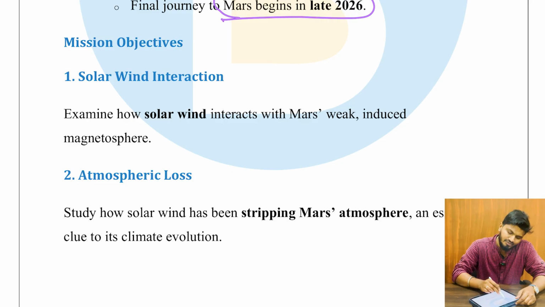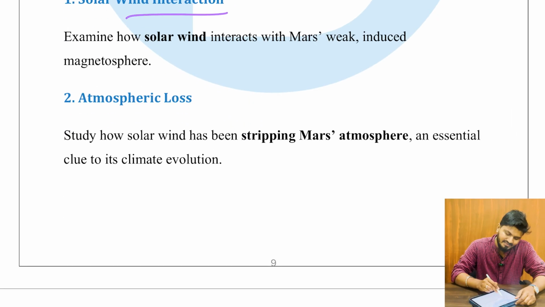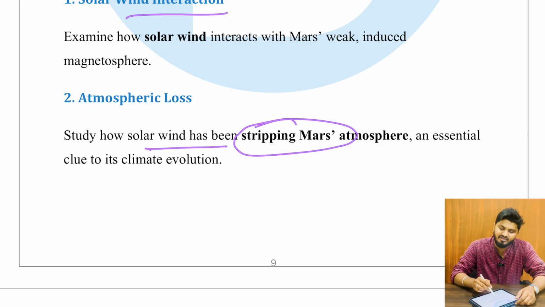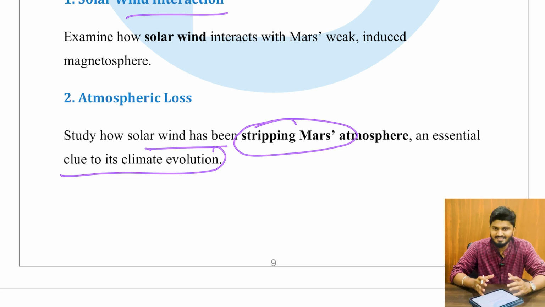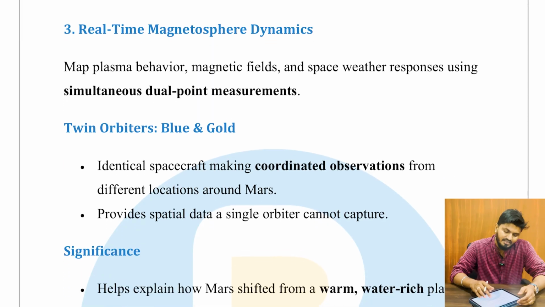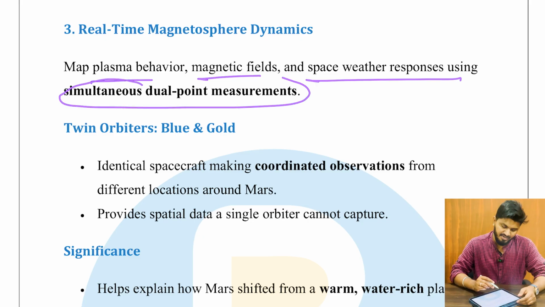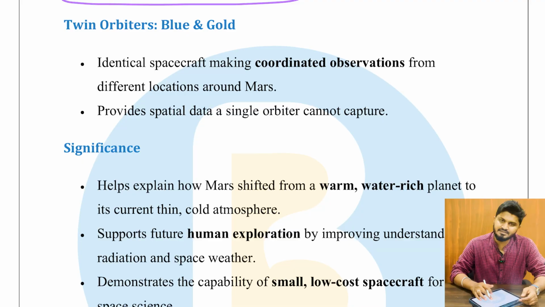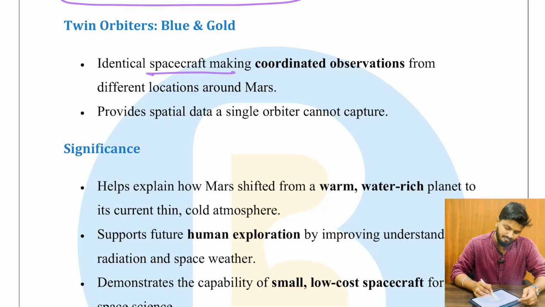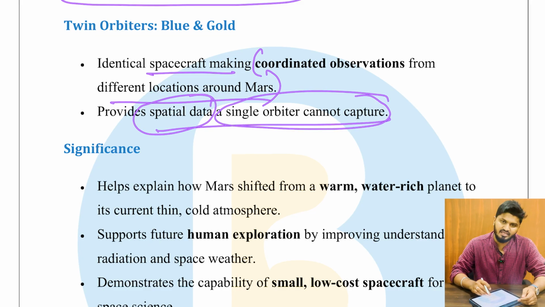The mission objective is to study solar wind interaction and atmospheric loss, that is, how the solar wind has been stripping Mars's atmosphere, an essential clue to its climate evolution. It can also be used to study Earth's climate and its interaction with the solar wind. It studies real-time magnetosphere dynamics, mapping plasma behavior, magnetic fields, and space weather responses using simultaneous dual-point measurements. Very important again: the twin orbiters Blue and Gold are identical spacecraft making coordinated observations from different locations around Mars. It provides spatial data a single orbiter cannot capture.